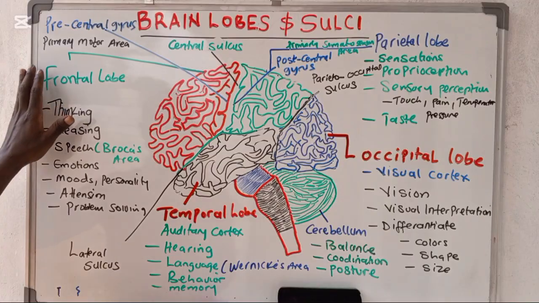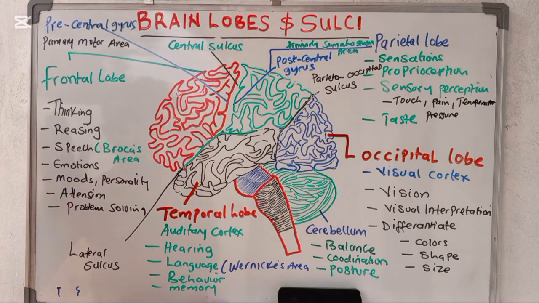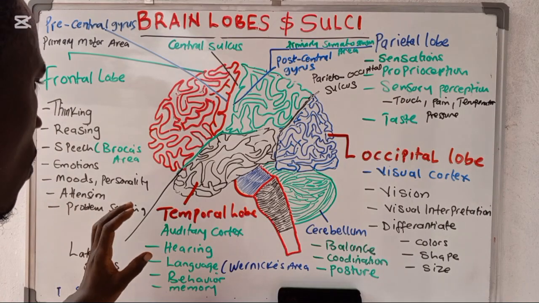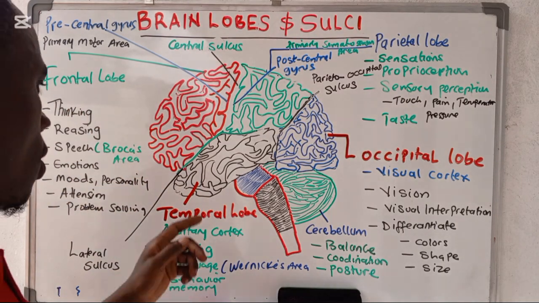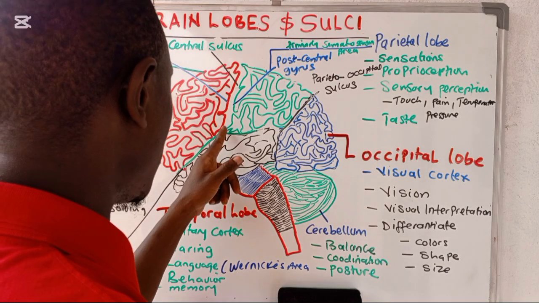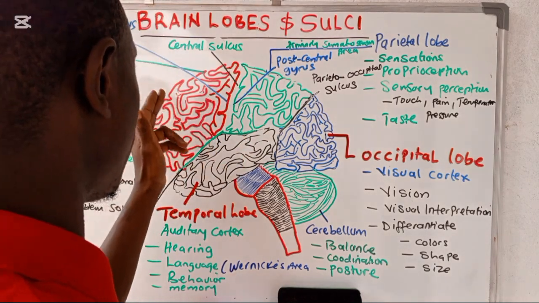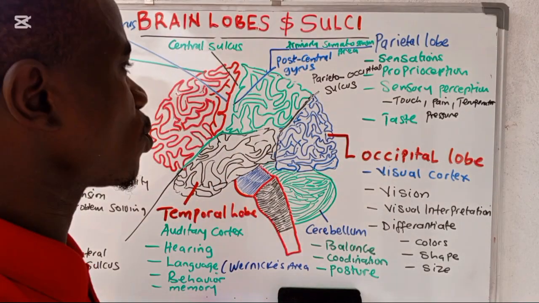We said that we have the frontal lobe, and this frontal lobe is going to be responsible for the following: thinking, reasoning, speech, having the Broca's area, emotions, mood, personality, attention, problem solving, all are going to be under the control of the frontal lobe. We said that we have this kind of depression, the sulcus or the fissure, which is separating the frontal lobe from the parietal lobe. We said this one is the central sulcus.